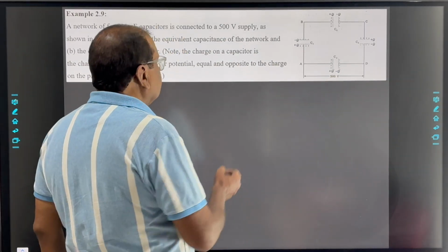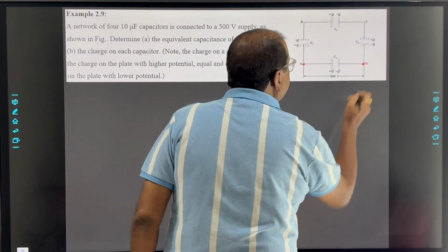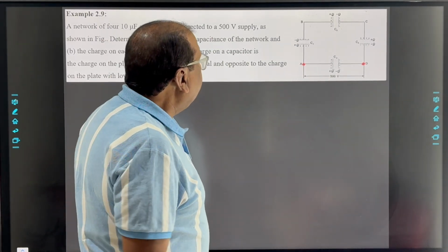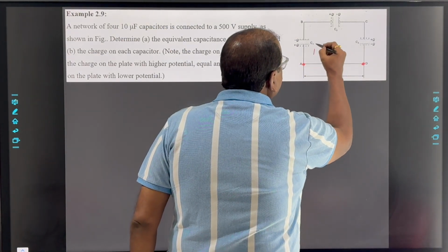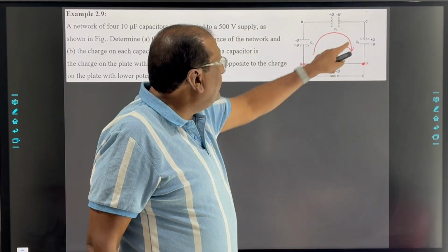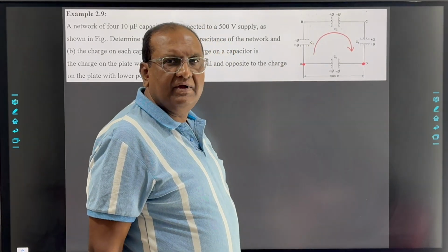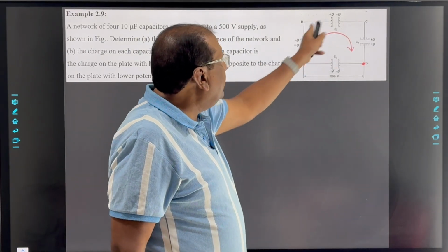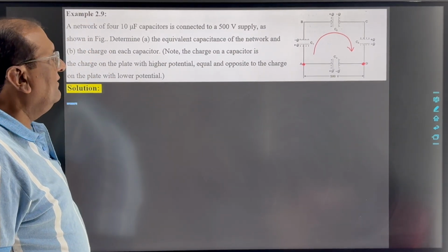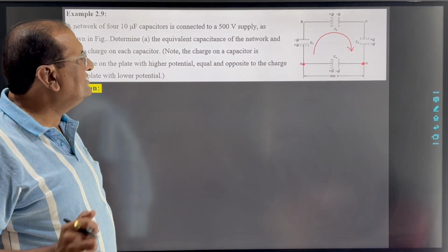Now see here, the supply voltage is across A and D. Here a 500 volt supply is given to you. Now see in this upper branch, capacitors C1, C2 and C3 are in series in this branch A, B, C, D. So for these three capacitors, the equivalent capacitance will be, as per the equation, 1 upon C equal to 1 upon C1 plus 1 upon C2 plus 1 upon C3.